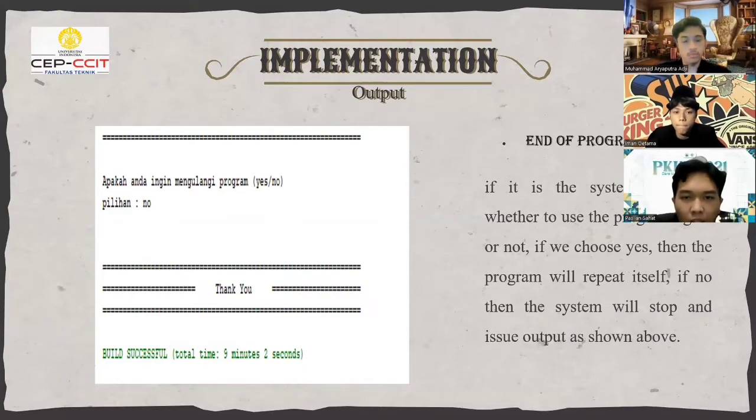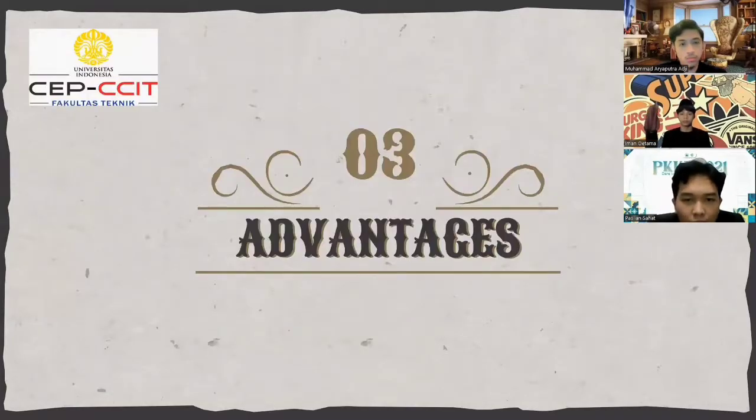And then the end of the program. The system will ask whether to use the program again or not. If we choose yes, then the program will repeat itself. If no, then the system will stop and issue output as shown above. And then the next slide will be explained by Ari Putra Aji.